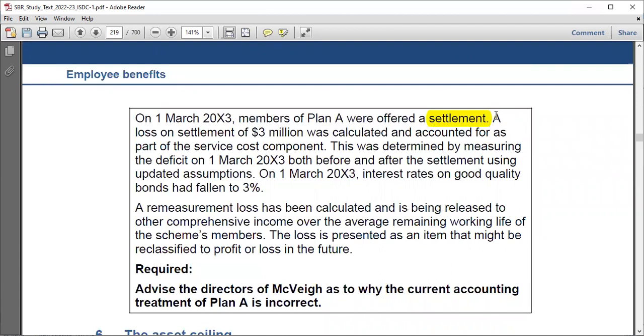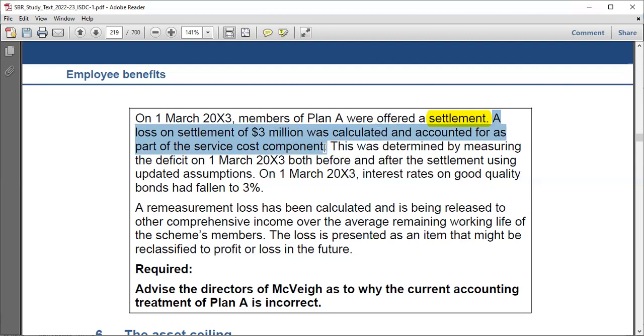All right. So we are told here that a loss on settlement of 3 million was calculated. Actually, they have not specified the obligation that went away, but also what we paid. All we know is that there was a loss on settlement. That means we paid far more than what we are owing, right? So a loss on settlement of 3 million was calculated and accounted for as part of the service cost component.